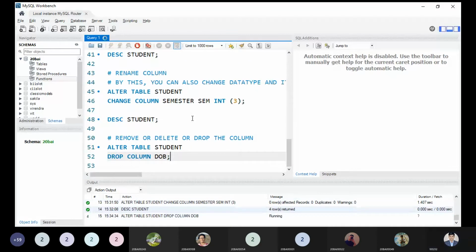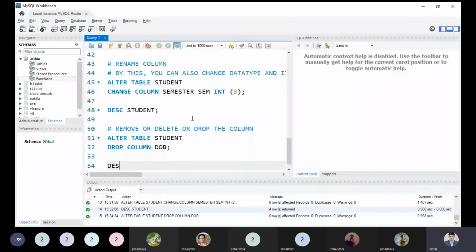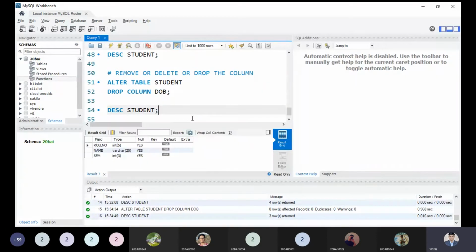Let me execute. This command is executed perfectly within 0.968 seconds. Let me check the description, whether it is visible or not. Let me describe the student structure once again and see. Now you can easily see roll number, name, and semester are here, except the date of birth, which was deleted by us a few seconds ago. Is it clear to all right now?